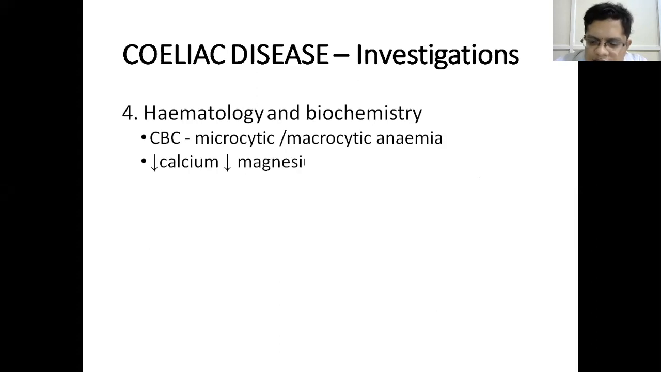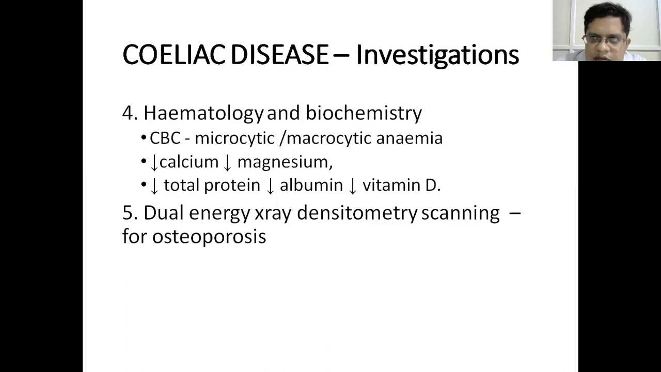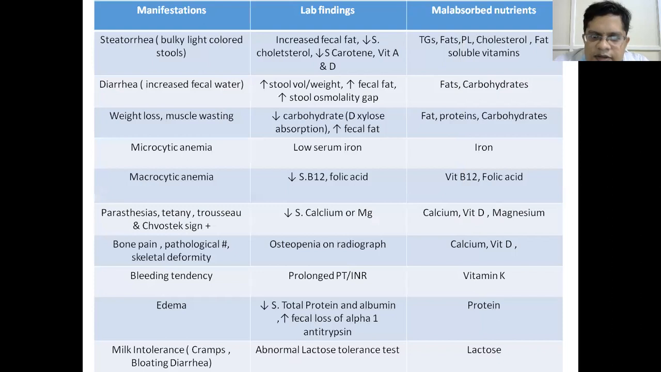As we have seen in the first slide, what are the hematological and biochemical manifestations you expect? As there is defective absorption, there may be microcytic or macrocytic anemia, decreased calcium and magnesium. The total proteins are decreased, albumin is decreased, and serum vitamin D is also decreased. If you perform the dual energy X-ray densitometry scan, there is decreased density of the bones, or osteoporosis. So these are the manifestations of the disease.